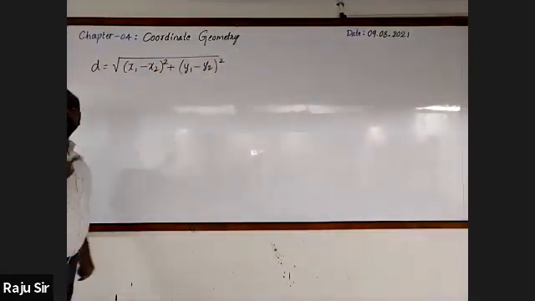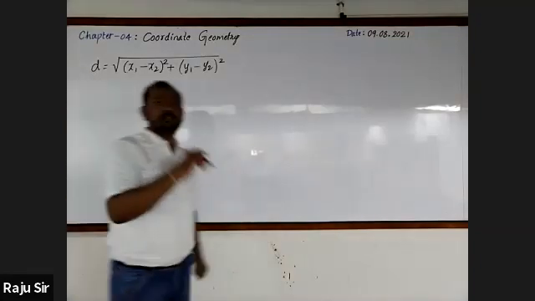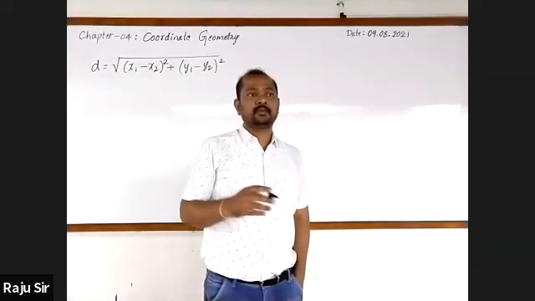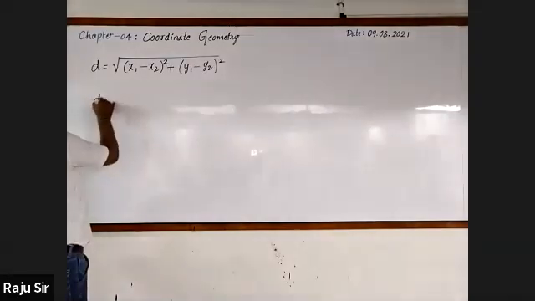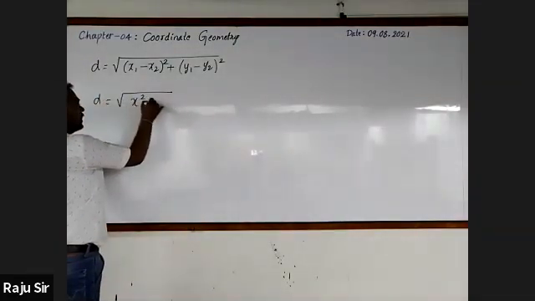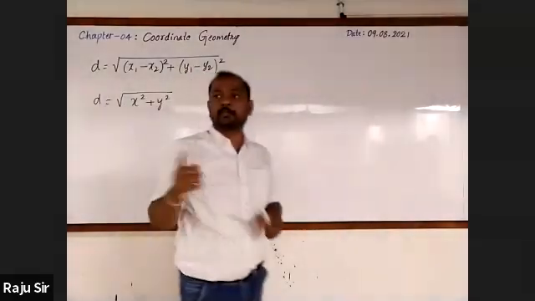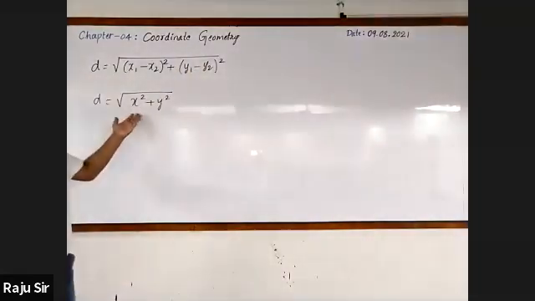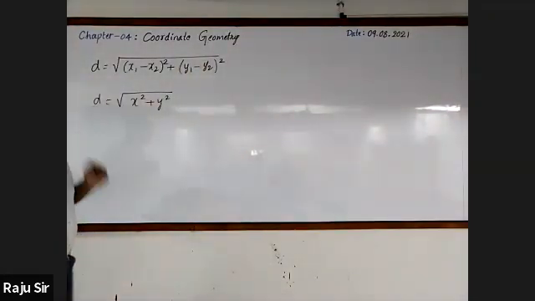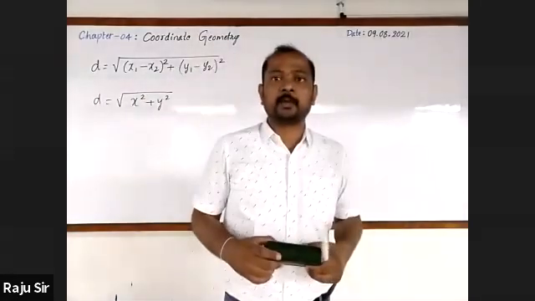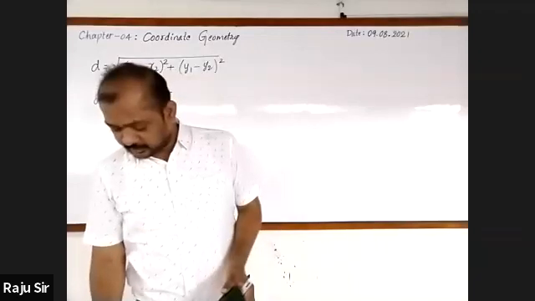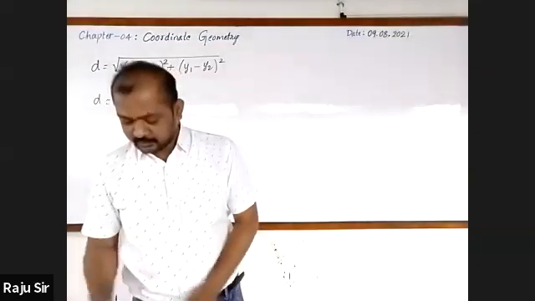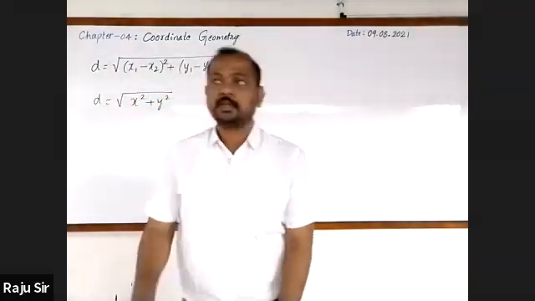Then, when the point is away from the origin, how do you find the distance of the point from the origin? It is square root of x square plus y square, where the coordinates of the point are x comma y. The distance of this point from the origin is square root of x square plus y square. And based on this formula, we were solving the problems. I think the last one was finding the relationship between x and y when the point x comma y is equidistant from 7 comma 1 and 3 comma 5. Right? This was the last statement.